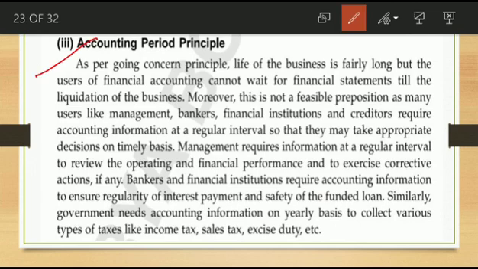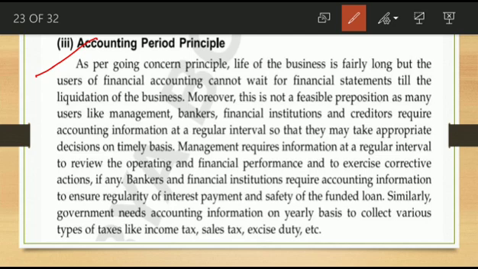The third one is the accounting period principle, as per the going concern principle. What is the going concern principle? It means businesses run for a long period of time and are not liquidated in the near future. That is the going concern principle, isn't it? Like this, the life of the business is fairly long, but the users of accounting cannot wait for the financial statement till the liquidation of the business.